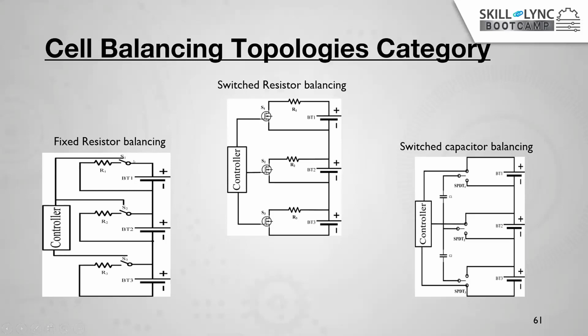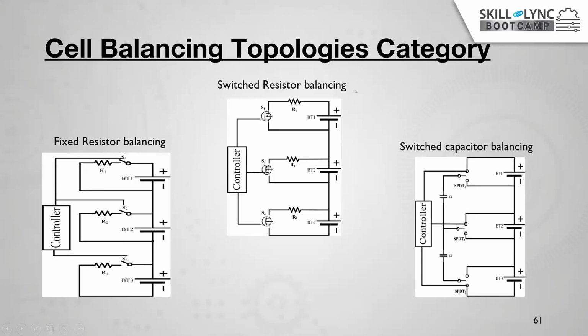Then after reaching 40%, it will measure again. It will check which one has the least. So this one is 30, but these two are at 40%. Then what happens? S2 and S3 are both turned on again, and both batteries are going to discharge until they reach battery 3's level. So when these three batteries reach an equal value, the control will open these three switches. So this is the operation of the fixed resistor balance.